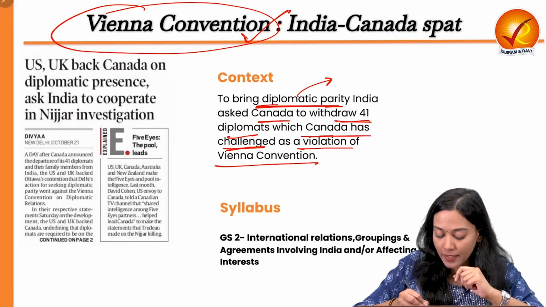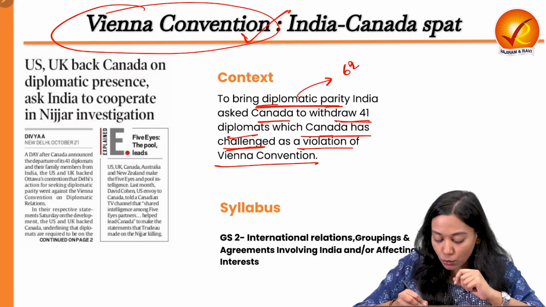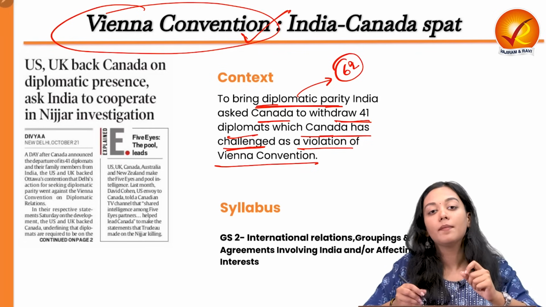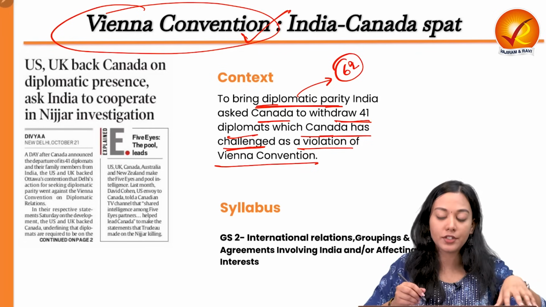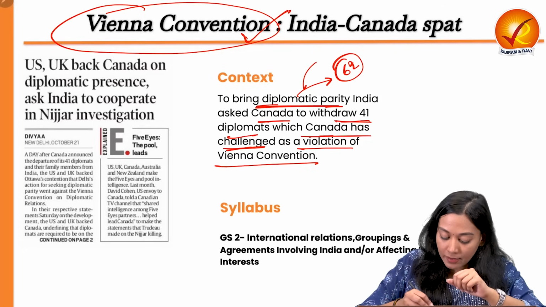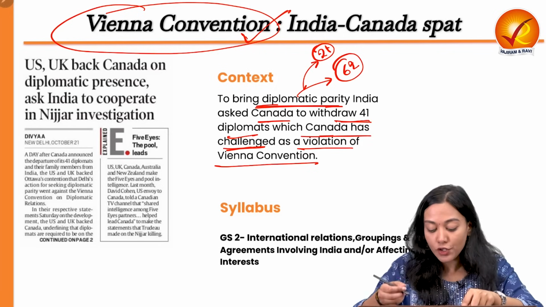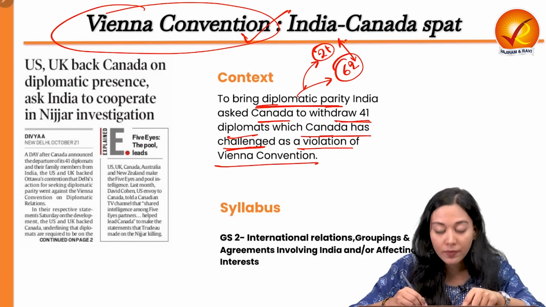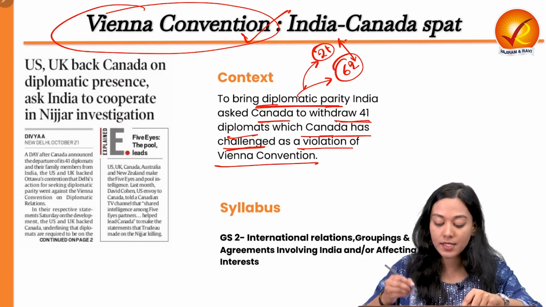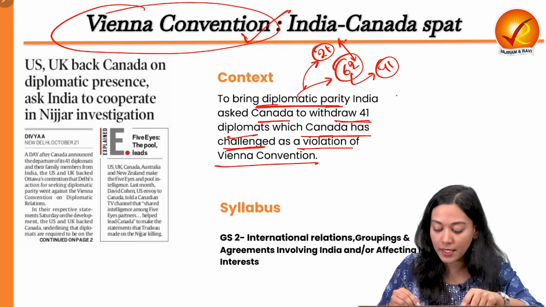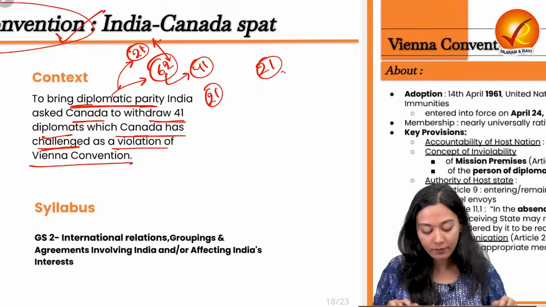So what has happened in order to bring the diplomatic parity? There are a total of 62 diplomats of Canada that were working in India, and there were a total of 21 diplomats of India that were working in Canada. So there is a huge disparity between the number of diplomats. As a result of this, India has called upon Canada to withdraw 41 of its diplomats so that on both sides, 21 and 21 diplomats can stay.